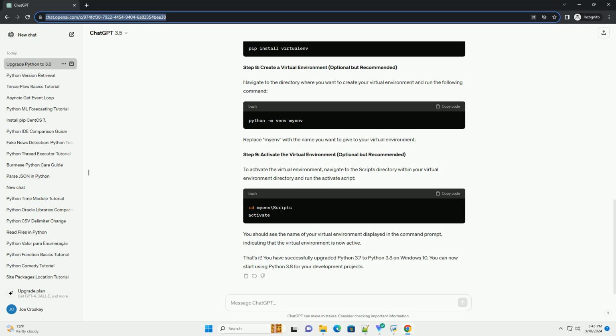Run the downloaded installer. Make sure to check the box that says Add Python 3.x to path during the installation process. This will make Python accessible from the command prompt. Follow the on-screen instructions to complete the installation. Python 3.8 will be installed in a separate directory, coexisting with the existing Python 3.7 installation.